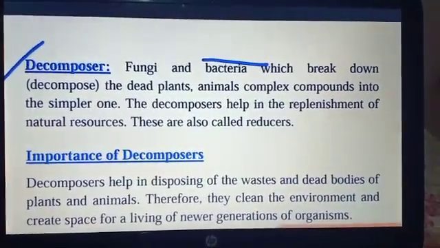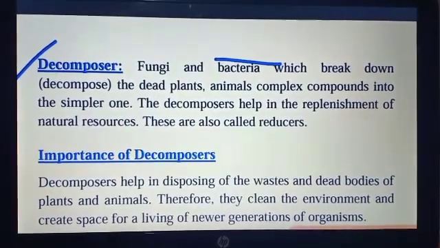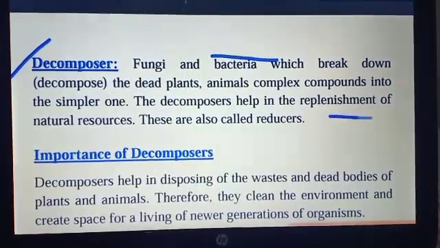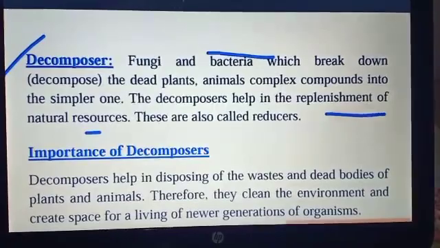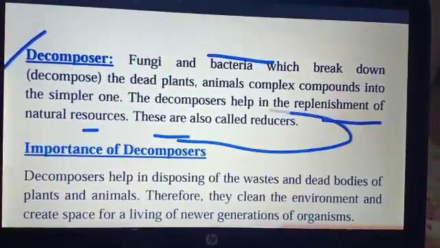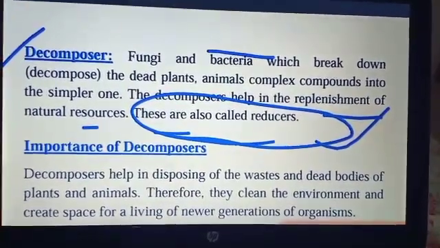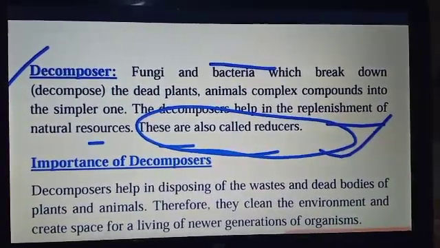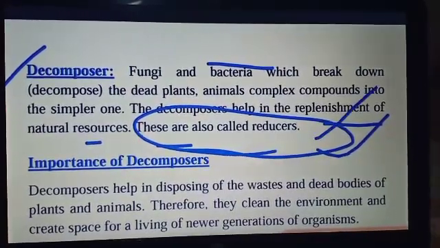Decomposers are the fungi and bacteria which break down the complex compounds of dead plants and animals into simple ones. So the decomposer helps in the replenishment of natural resources, and these are also called reducers, because they reduce the complex structure and convert it into simple ones.